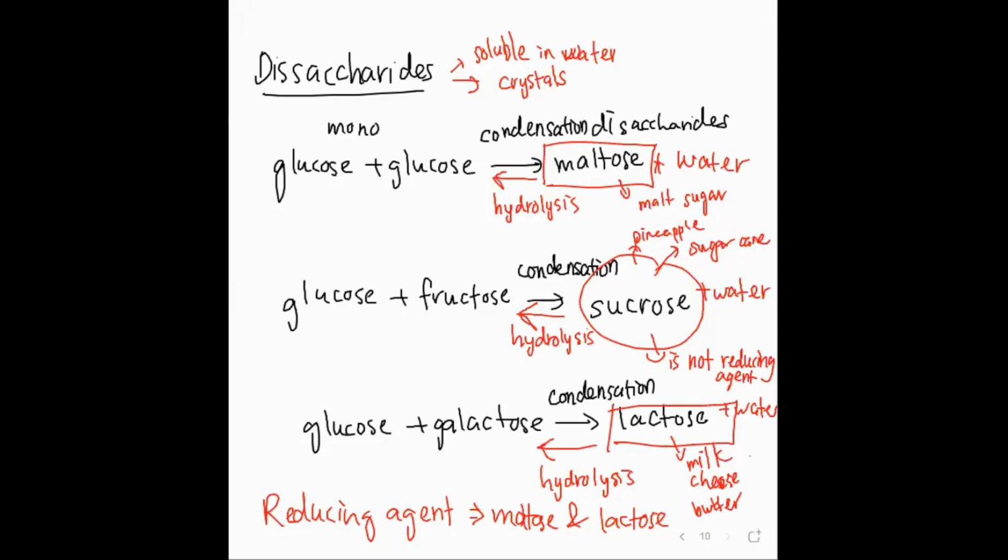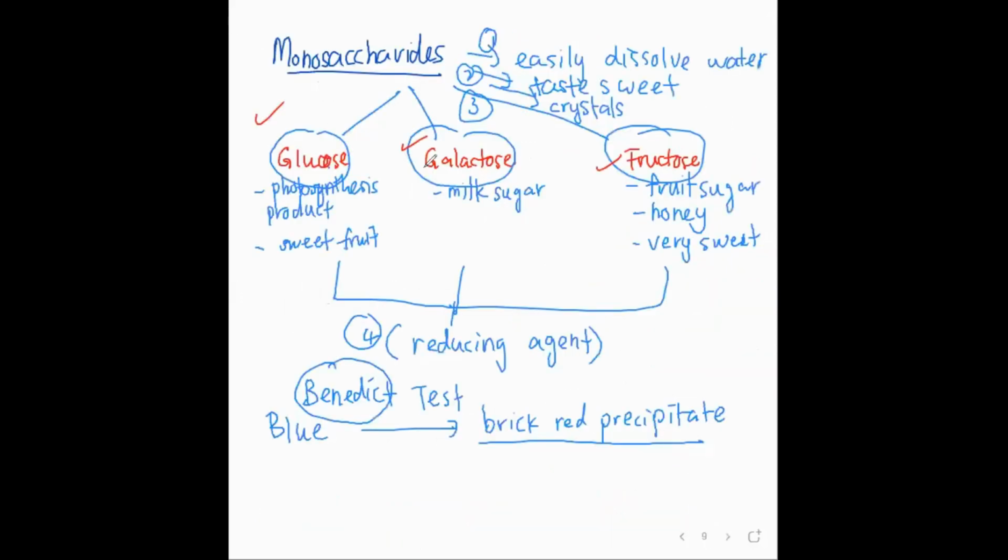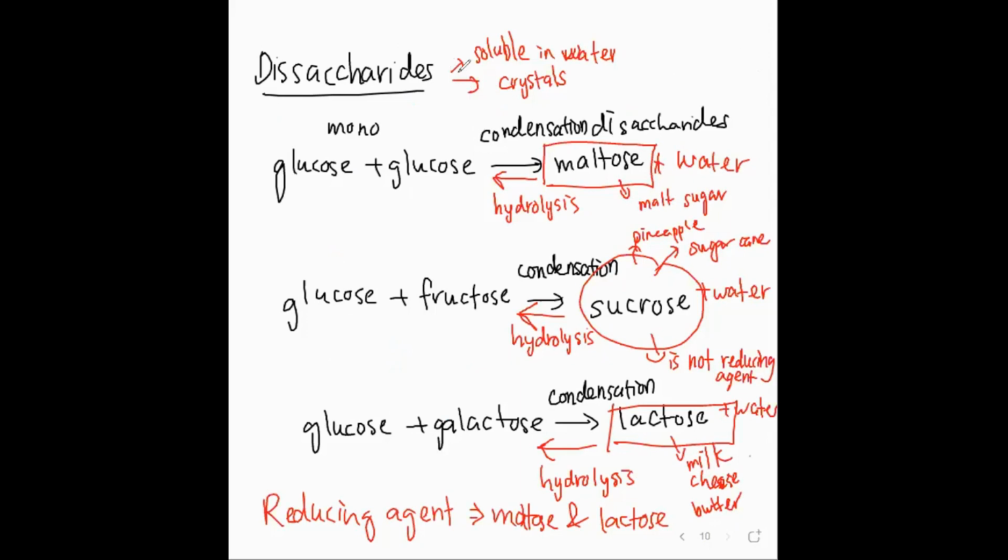So as you can see, when we talk about monosaccharide, we talk about soluble in water. We talk about their characteristic being sweet. We talk about their characteristic of being able to become crystal. Then we talk about them being reducing agents. When we talk about disaccharide, we also talk about the same thing. They are soluble in water. They can form crystal, and two of them are reducing agents, except sucrose. Actually all these also taste sweet. Maltose, sucrose, and lactose also taste sweet, but not as sweet as monosaccharide.